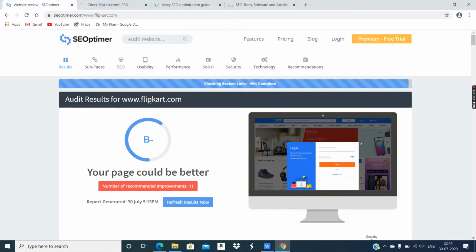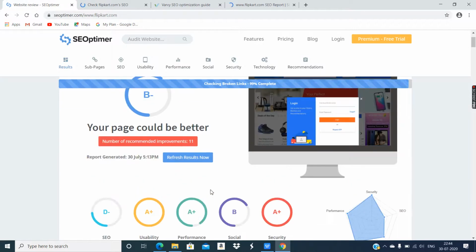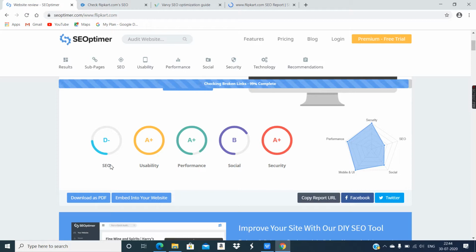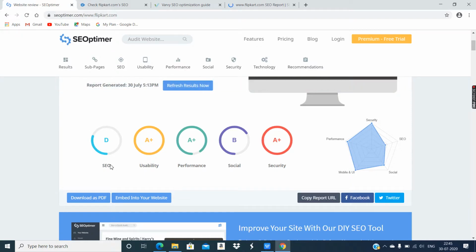The audit result for flipkart.com: you can see B minus. SEOptimer has given B minus and a total of 11 recommendations, and see the date and time they have given for the report generation. They have mentioned the result based on different sections. The first is SEO, second usability, performance, social media marketing, and the last is security.